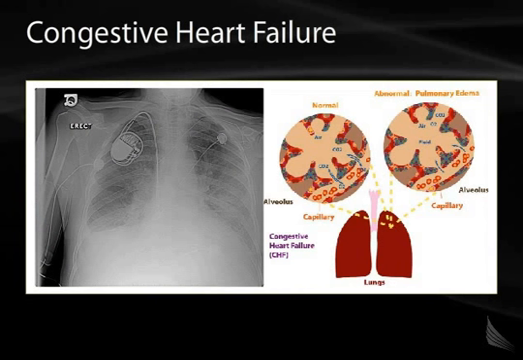Another example of the asymmetry of water distribution across a capillary bed is found during congestive heart failure. Shown on the left is a chest x-ray of a patient with the typical findings in somebody with congestive heart failure. Notice that there's blunting of the costophrenic angles, and there is cephalization of the vasculature surrounding the heart, all of which point to fluid overload.